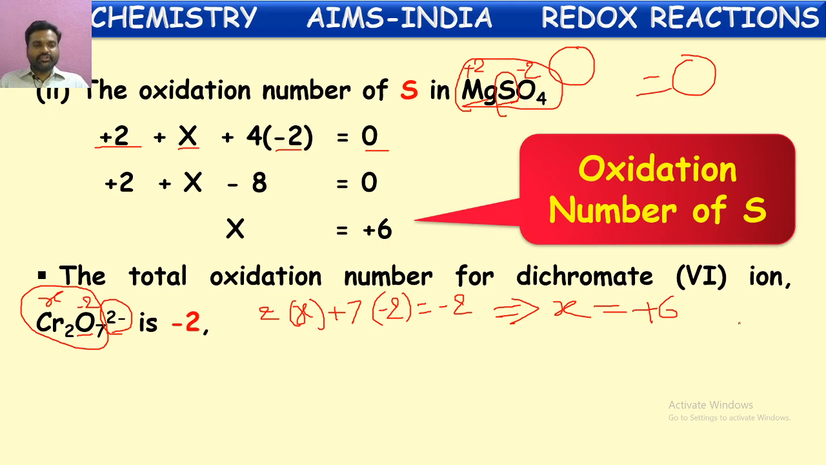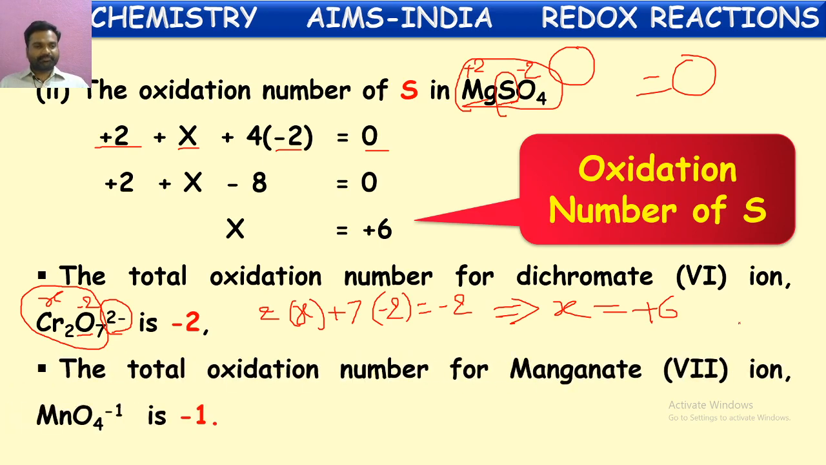So how did we do this? The sum of the total oxidation numbers of the elements present in the molecule will be equal to the charge possessed by that molecule or ion. Here it is given as an ion. In this ion the charge is -2, so the total oxidation numbers will be equal to -2. For oxygen the oxidation number is -2, and for chromium we have to find out. By simplifying we get +6.